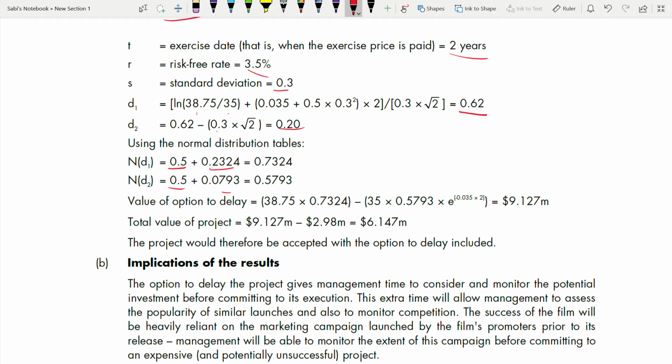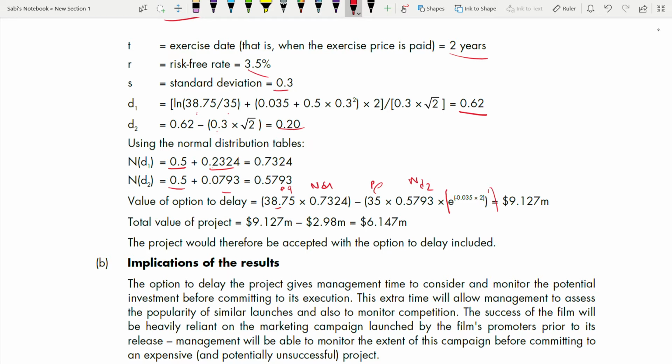Now use those probabilities. This is your PA multiplied by your ND1, and this is your PE, exercise price, into ND2, and this portion is there in the formula: e to the power minus r into time, which is 2.